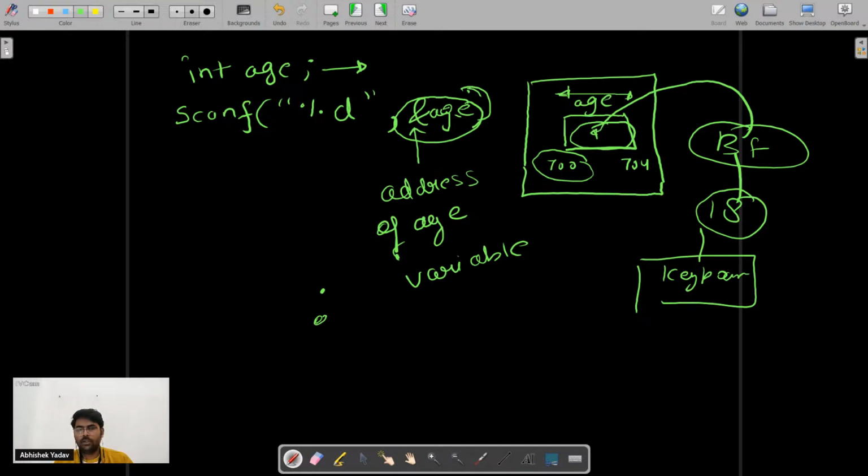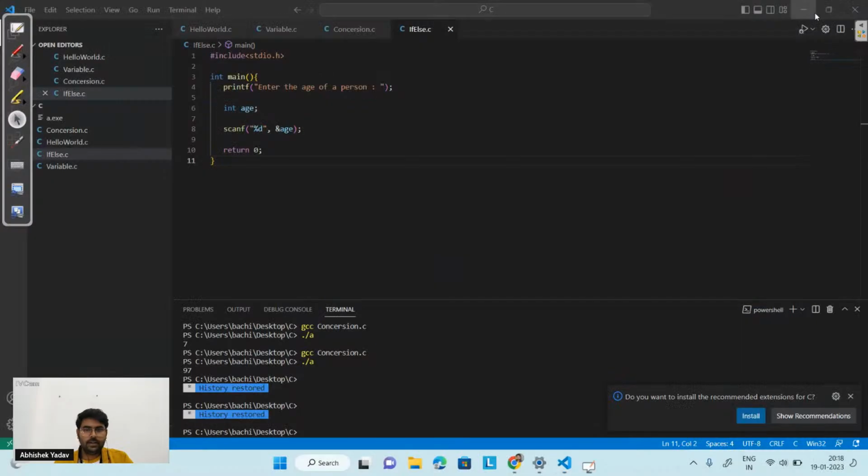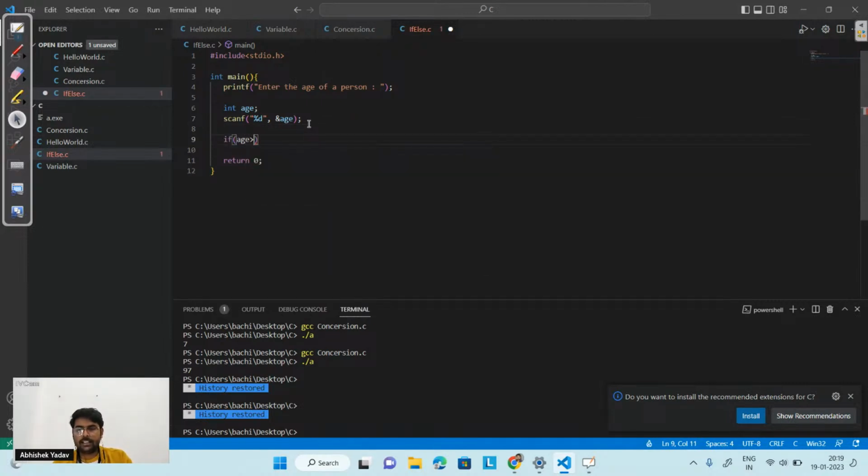Yeah. So till this point, does anyone have any doubt in the scanner part? Please write in the chat. Okay, let's move to the problem statement here. I have taken input from the user and stored the value inside the age container. After that, I have to write a simple check: if age is greater than or equal to 18, that means the person is eligible to vote.